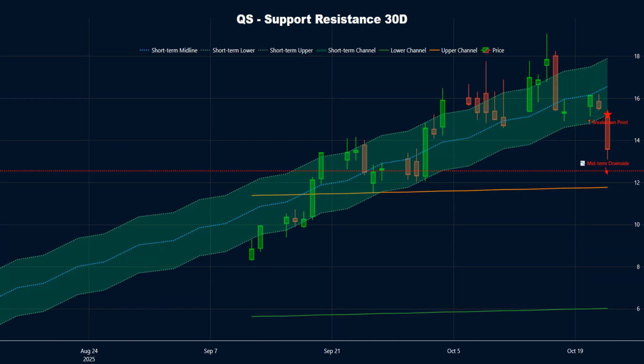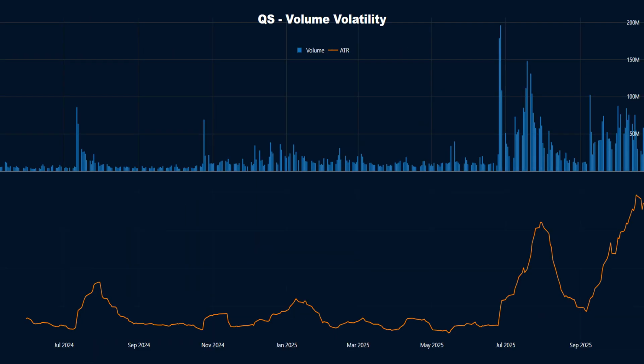Short-term structure: price is now above the long-term resistance zone, trend continuation is likely. Price recently slipped below its short-term channel, indicating weakness. Price is trading above the recent swing high, potentially turning it into new support. Volatility is high based on ATR, while trading volume is normal compared to recent averages.